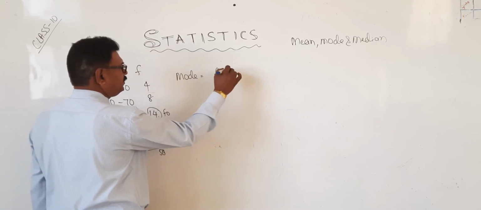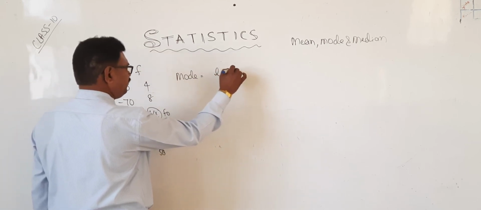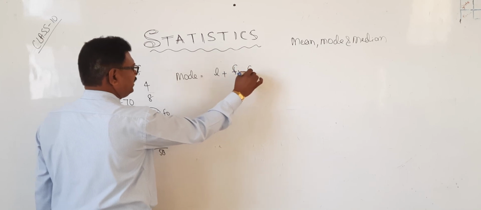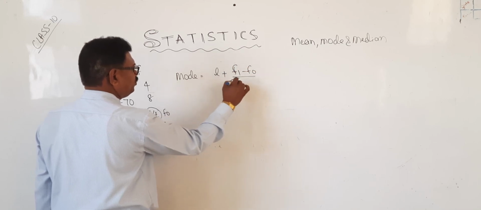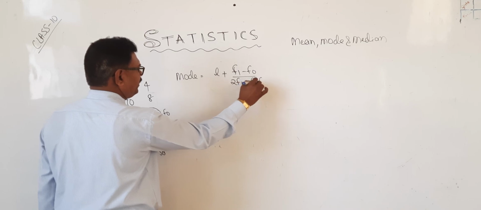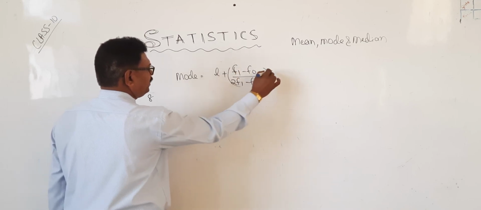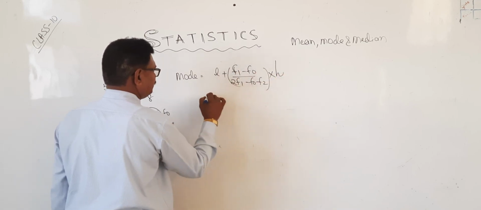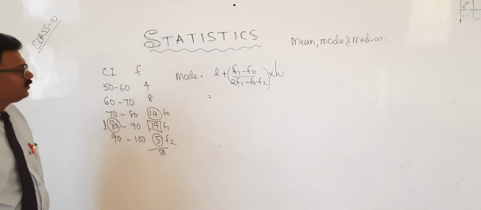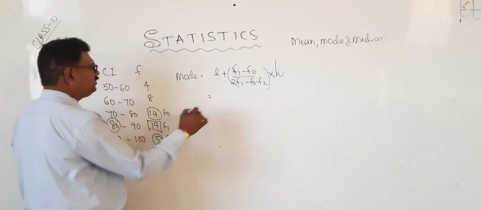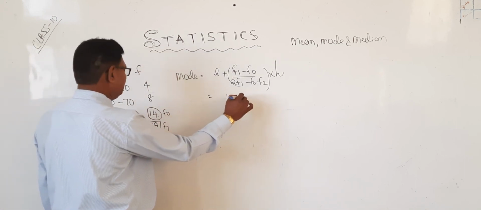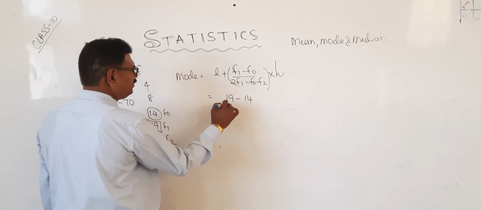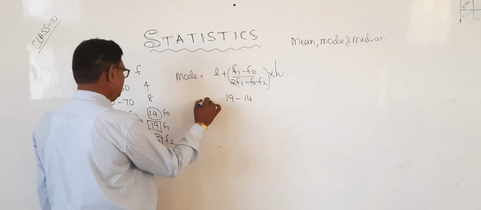L plus f1 minus f0 divided by 2f1 minus f0 minus f2 into h. Now f1, what is f1? 19 minus f0 14.